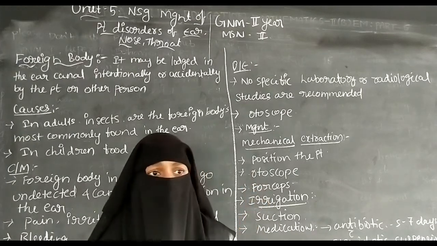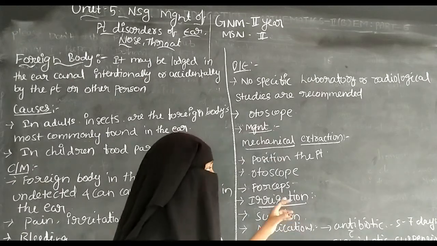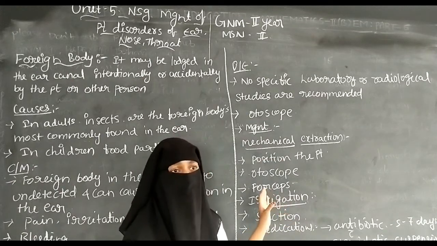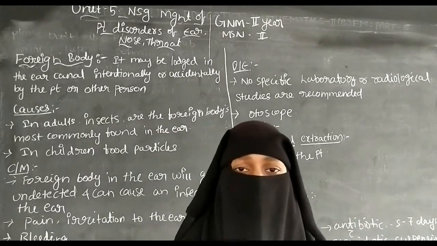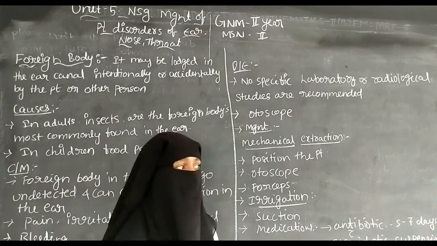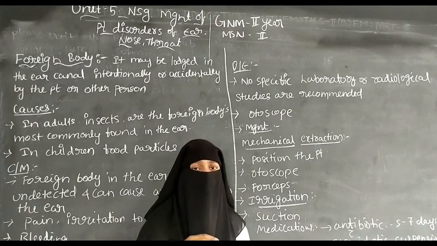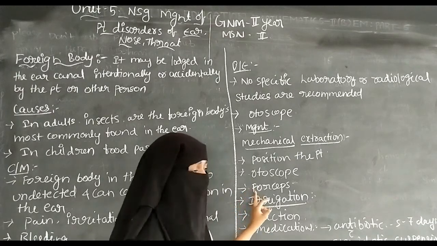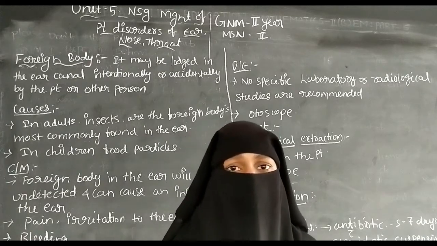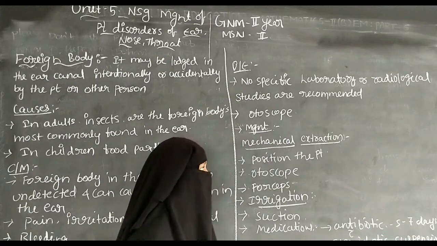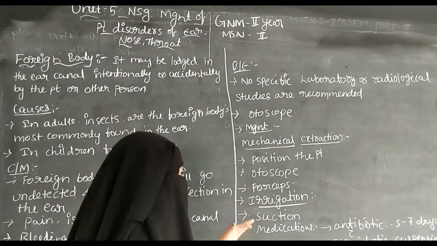By using this forceps we can remove the foreign body by grasping. The forceps can be used for grasping the foreign bodies in the ear canal. ఫోర్సెప్స్ అనేది ఏదైతే చెవి లోపల ఫారెన్ బాడీ ఉందో దానిని పట్టి బయటికి తీయడానికి ఫోర్సెప్స్ని ఉపయోగిస్తాం. So by this forceps we can remove the foreign bodies from the ear canal.